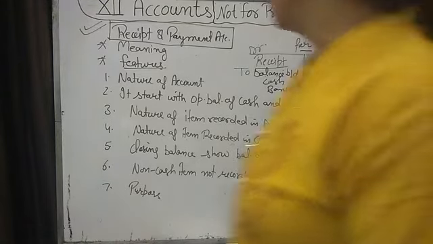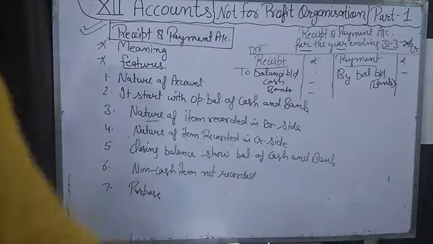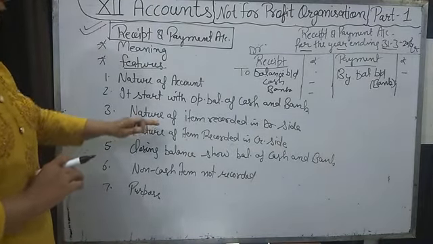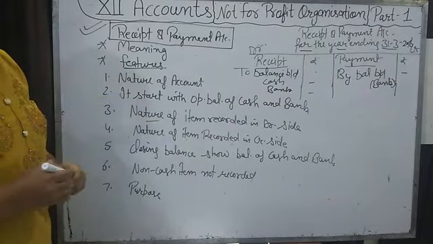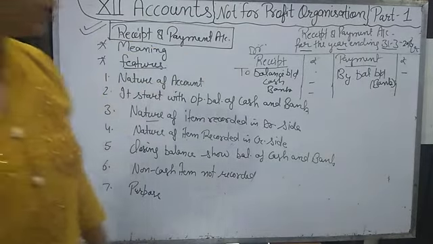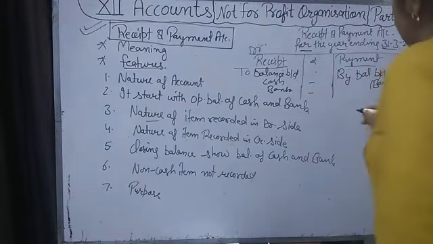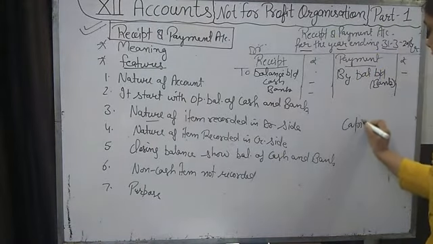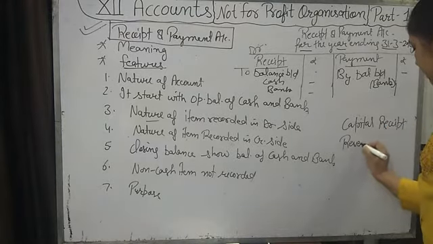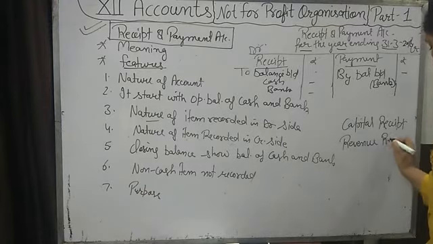Okay. And next is the nature of items recorded on the debit side. Which type of items are recorded on the debit side? Receipts. There are two types of receipts, capital receipt and revenue receipt. Do you know about this?